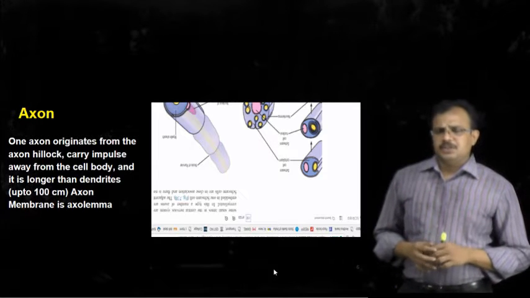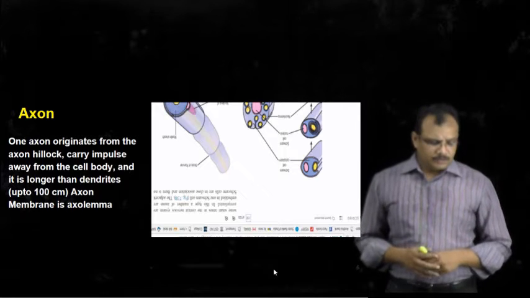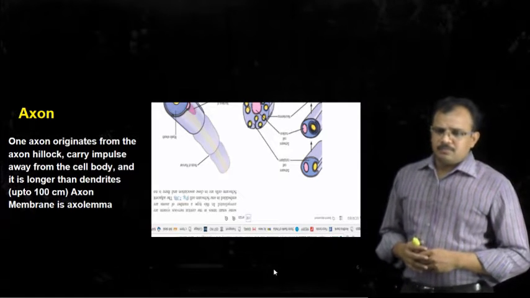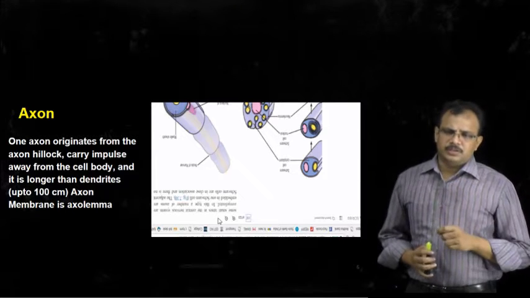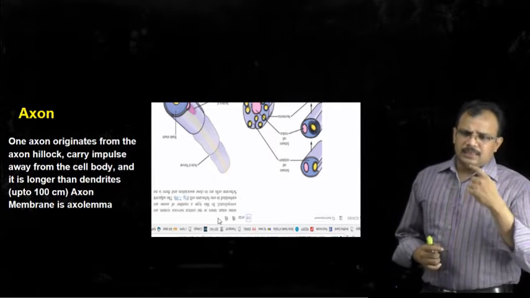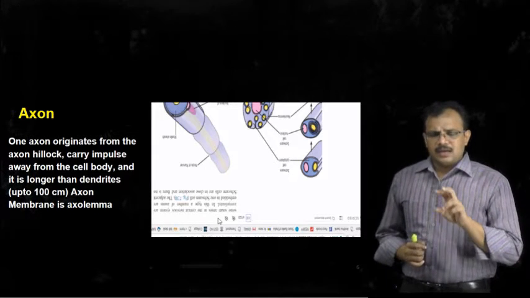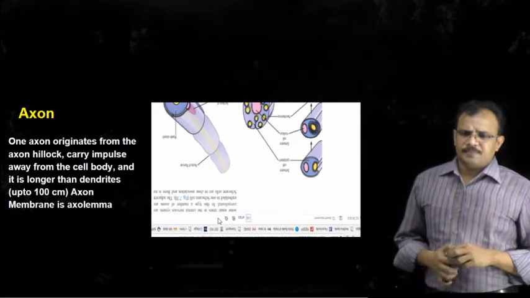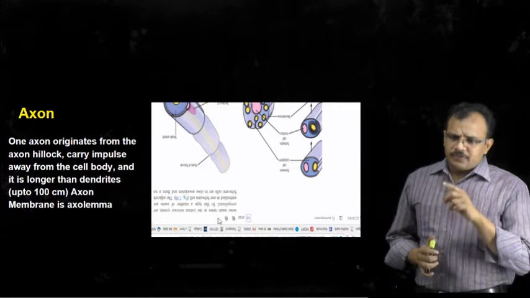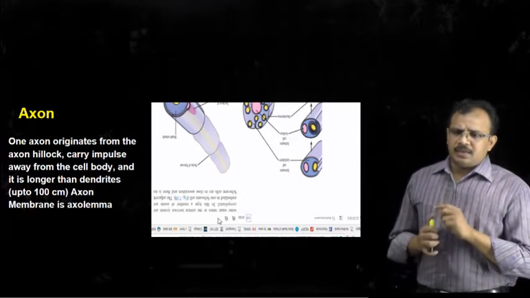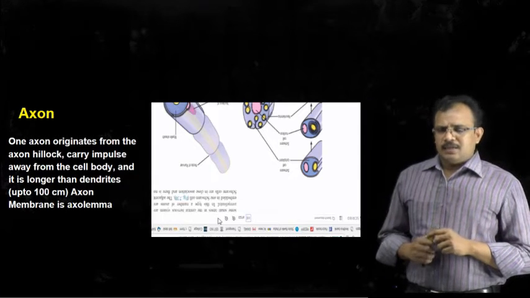Now let's see the structure of a myelinated neuron and a non-myelinated neuron. So in this diagram, you can see that the axon is surrounded by a sheath, and this axon generally has an outer membrane called the axolemma, whereas that particular sheath which is wrapped around this axon is called the Schwann cell membrane.